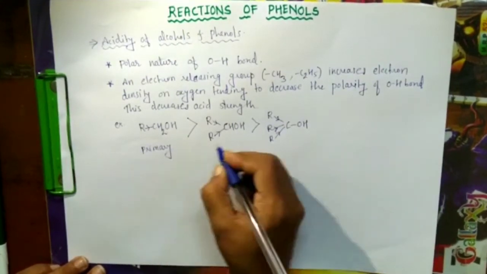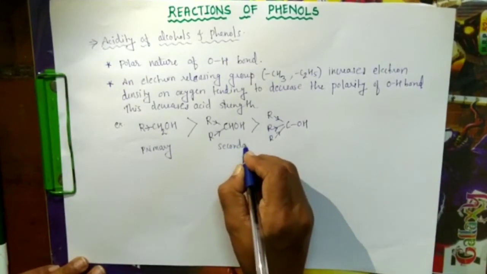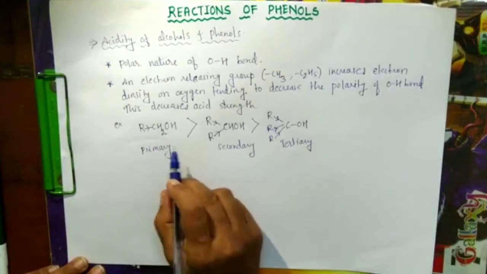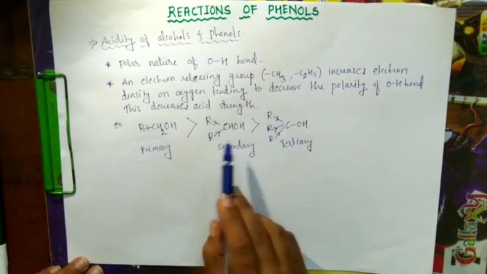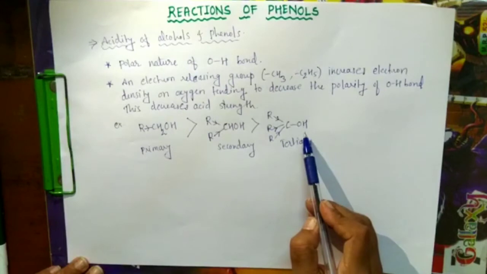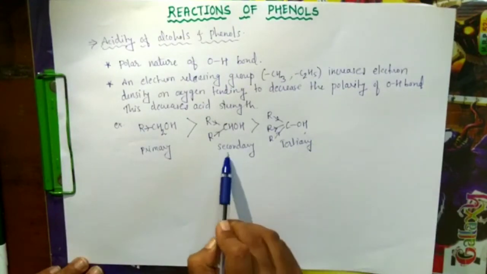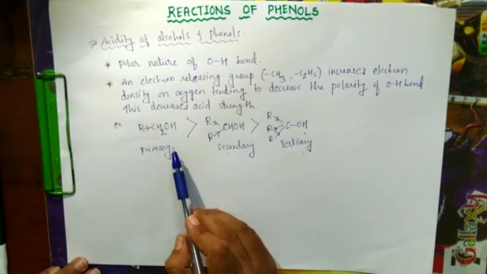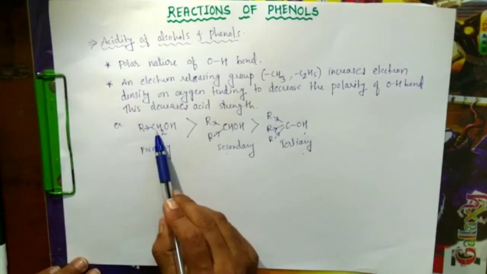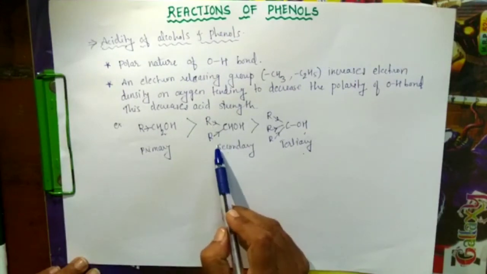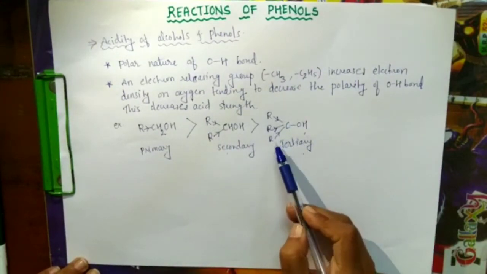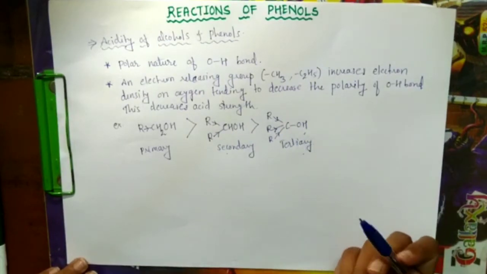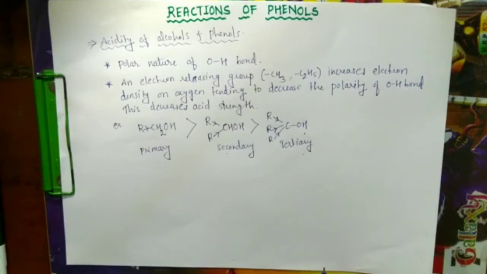This is a primary alcohol, this is a secondary alcohol, and this is a tertiary alcohol. So acidic character decreases here, and tertiary is the least acidic. Secondary is more acidic as compared to tertiary, and primary is more acidic because the electron releasing group is only one here. Here there are 2 electron releasing groups, but here there are 3. Because of that, the electron density at oxygen increases, which decreases the acid strength in case of alcohols.